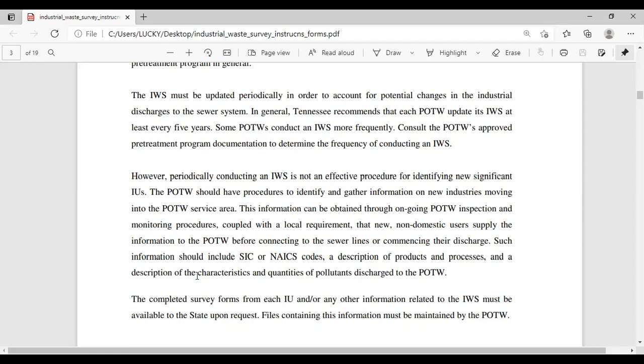This information can be obtained through ongoing POTW inspection and monitoring procedures, coupled with a local requirement that new non-domestic users supply the information to the POTW before connecting to the sewer lines or commencing their discharge. Such information should include SIC or NAICS codes, a description of products and processes, and a description of the characteristics and quantities of pollutants discharged to the POTW.